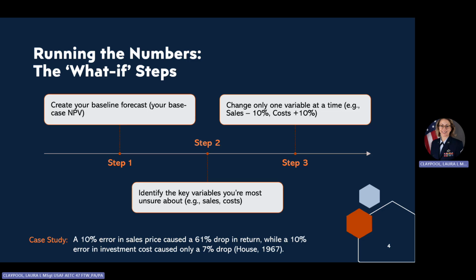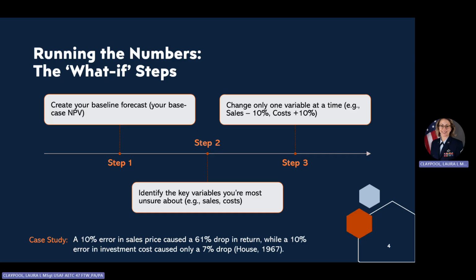So how do we run the numbers in that what if? First, we create our base case, NPV, using our most likely guesses. Second, we identify the variables where we're most unsure about, like sales or cost. And third, we change only one of those variables at a time to see what happens. So if we're going to test for negative 10% of sales, we only do that one.